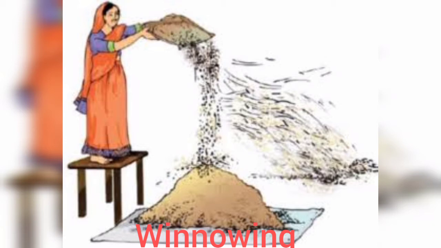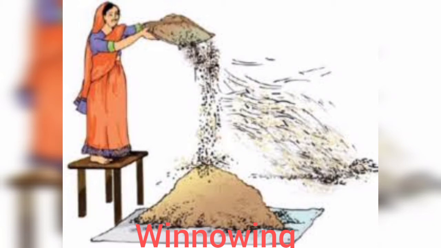This lady, what is she doing? She is also removing the dirt or the impurities from the required one. It is based on the speed of the wind. The lighter materials will float away and the heavier materials, the components with weight, will fall directly down. This is nothing but called winnowing. This is new for you. Then the next one is magnetic separation.